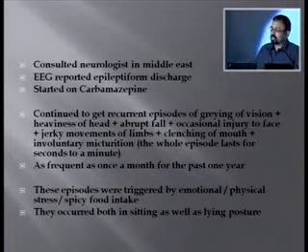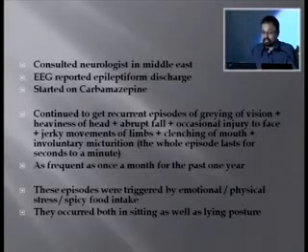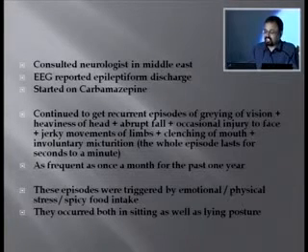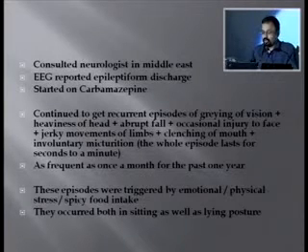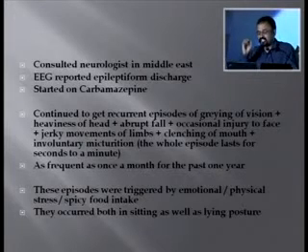She consulted a neurologist in the Middle East where she was living at that point in time. The EEG was reported to have shown epileptiform discharge, and she was started on anti-epileptics. However, she continued to get recurrent episodes of graying of vision, heaviness of the head, abrupt fall, occasional injury to the face, jerky movements of the limbs, clenching of mouth, involuntary micturition, and the whole episode lasts for seconds to a minute. Multiple such episodes were happening almost once every month in the preceding 1 year.